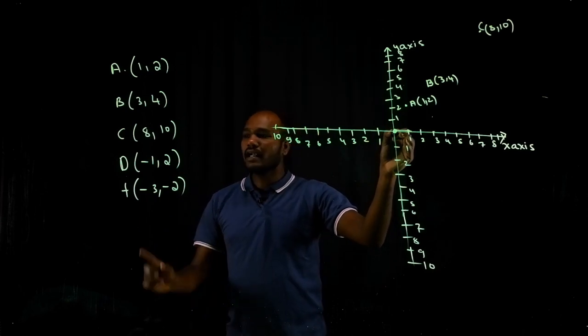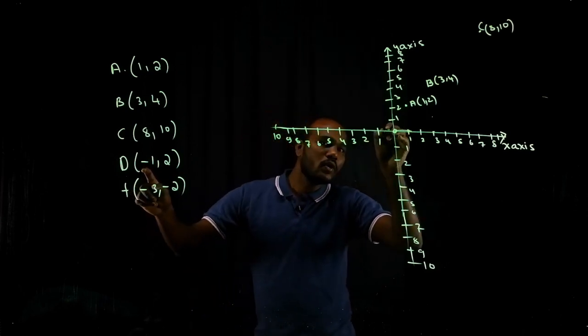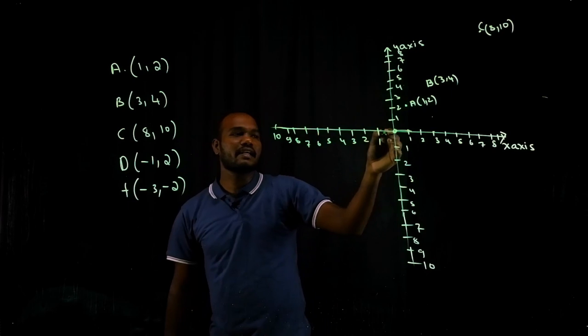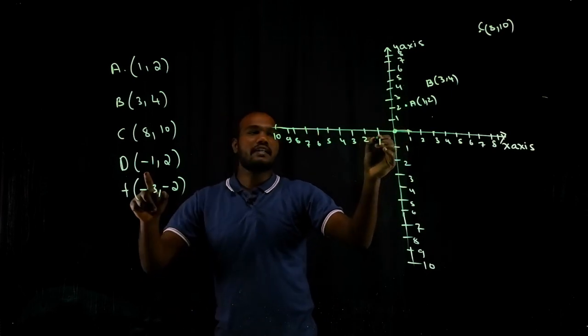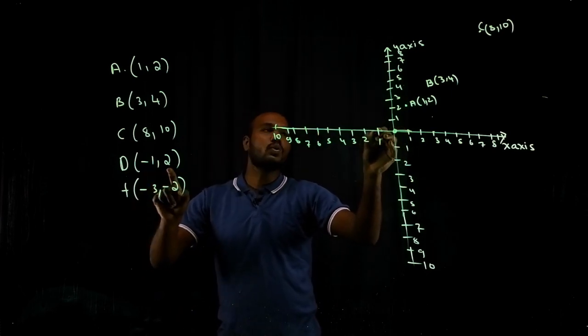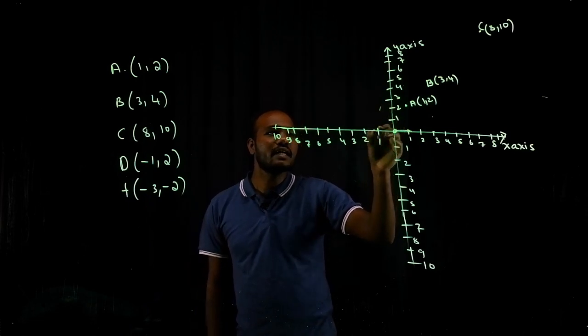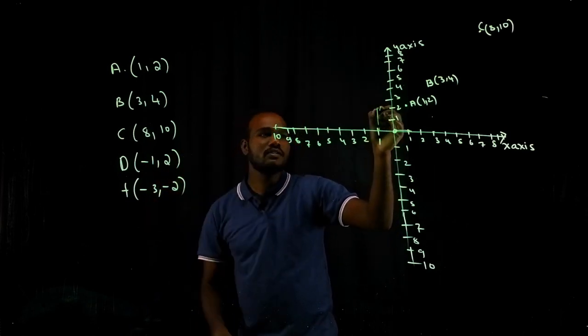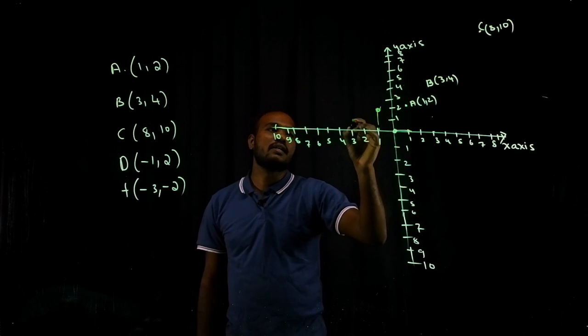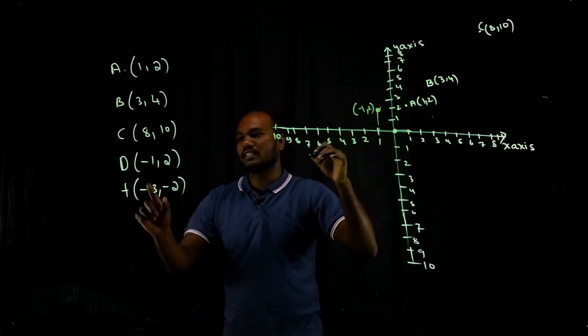He started from here, but it is a negative direction. You do not go in this direction; you have to go in the reverse direction. That is -1, and you have to go 2. If it is a plus 2, we have to go upside. If it is a negative, we have to go downside. So this point is (-1, 2).